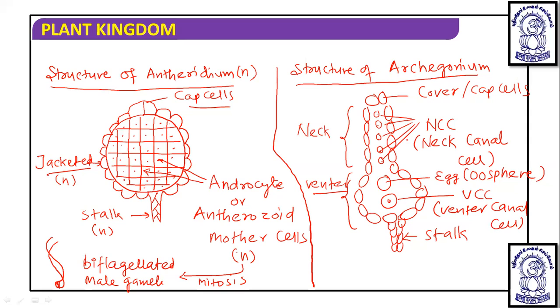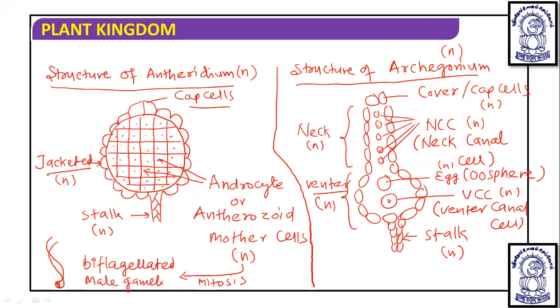Now this archegonium is also present on the gametophyte, so it is haploid. So cover cells, cap cells or lid cells are also haploid. The neck is haploid, the venter is haploid, the egg is haploid, NCC is haploid, VCC is haploid, and the stalk is haploid. All the structures are haploid because they are present on the gametophyte.